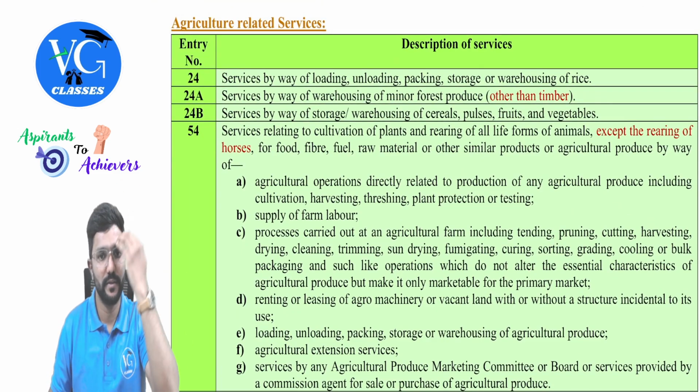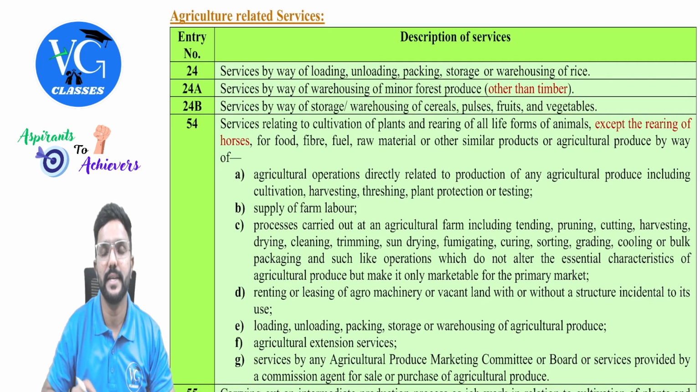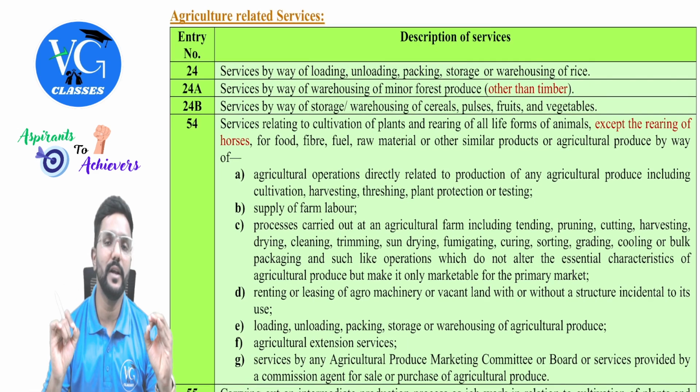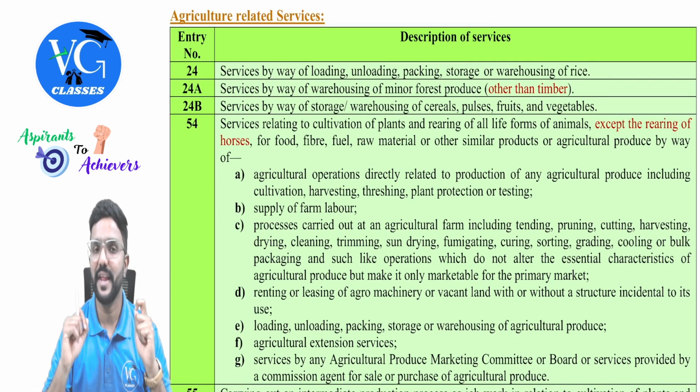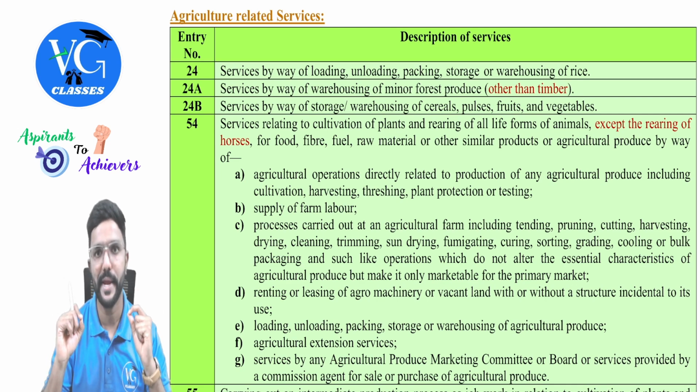Okay, sir. Next, we will go through the next list, that is agriculture related services. Guys, if you can recall income tax provisions, even in income tax, the agriculture income is exempt. What is agriculture income is defined in section 2 clause 1A.